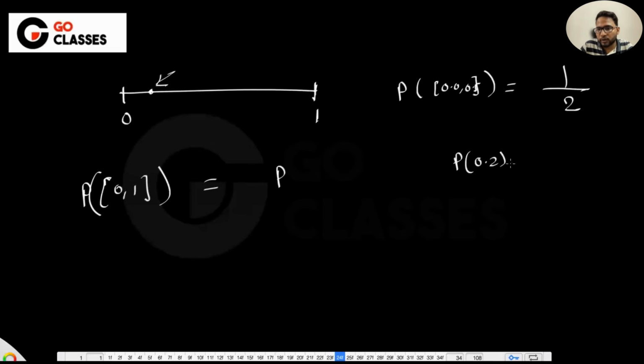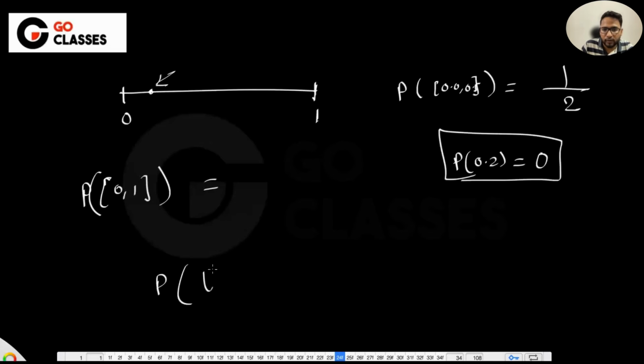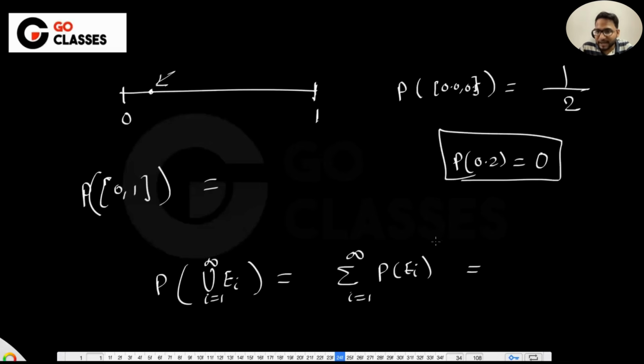Like probability of 0.2 is basically 0. Why is it 0? I will tell about this also later. So basically, if you add all these probabilities, then you will say that probability of the union of all the events, let's suppose you are having all the events for i equal to 1 to infinity. There are infinite events, and then you can say it is the summation of all the events, which means here you are having E1 union E2, and then you are converting that to a summation, and then you can say that since individual probability is 0, then it should be 0, which is not true, because this is the whole sample space, and it is actually probability 1, and it cannot be 0.